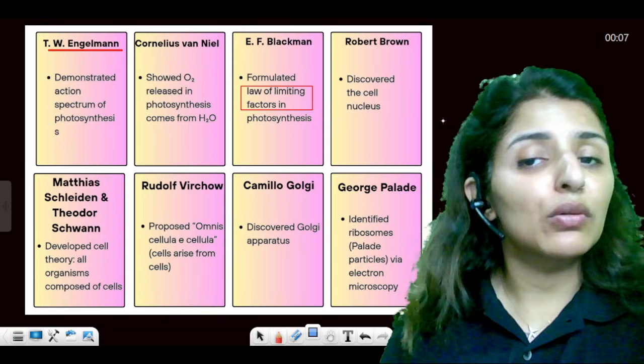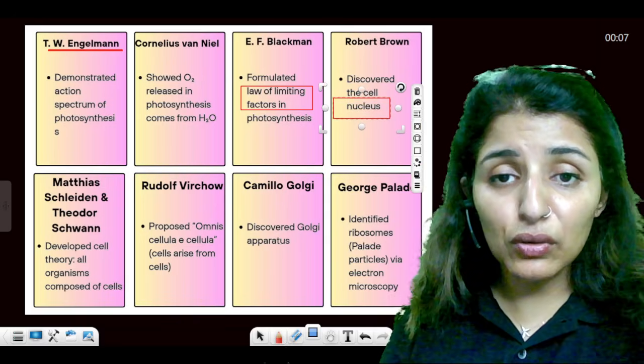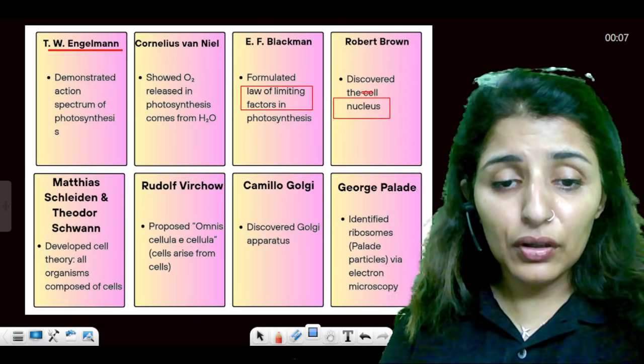Then our Robert Brown, he is known for the discovery of nucleus, not of cell. He is known for the discovery of nucleus.